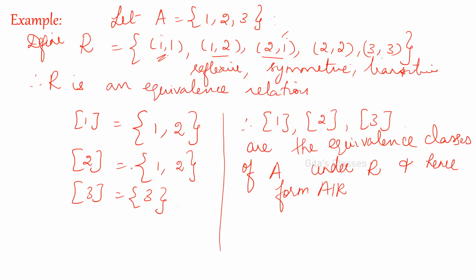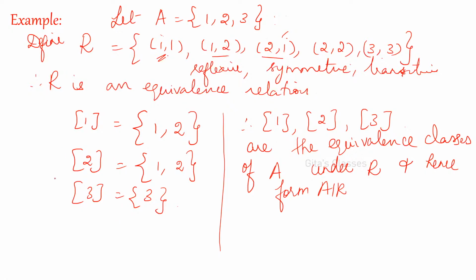Now for 2, what are the elements related to that? 1 is related and 2 is related. So these are all the elements which are related to 2. They will give you the equivalence class for 2. And for the equivalence class for 3, which are all the elements? 3, 3, only 3. So it is only 3.